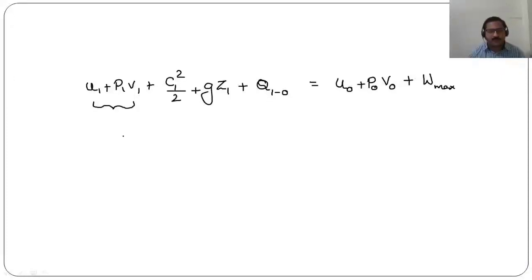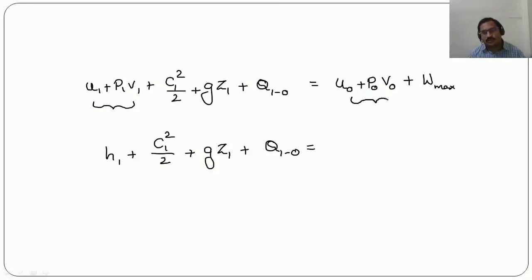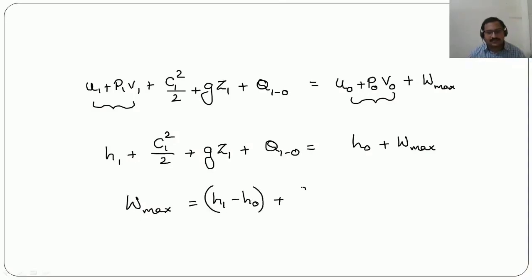So this U plus PV you can write as H1, and you can write C1 square by 2 plus GZ1 plus Q120. This is equal to H0 plus maximum possible work. So the maximum possible work output will be H1 minus H0 plus C1 square by 2 plus GZ1 plus the amount of heat added.